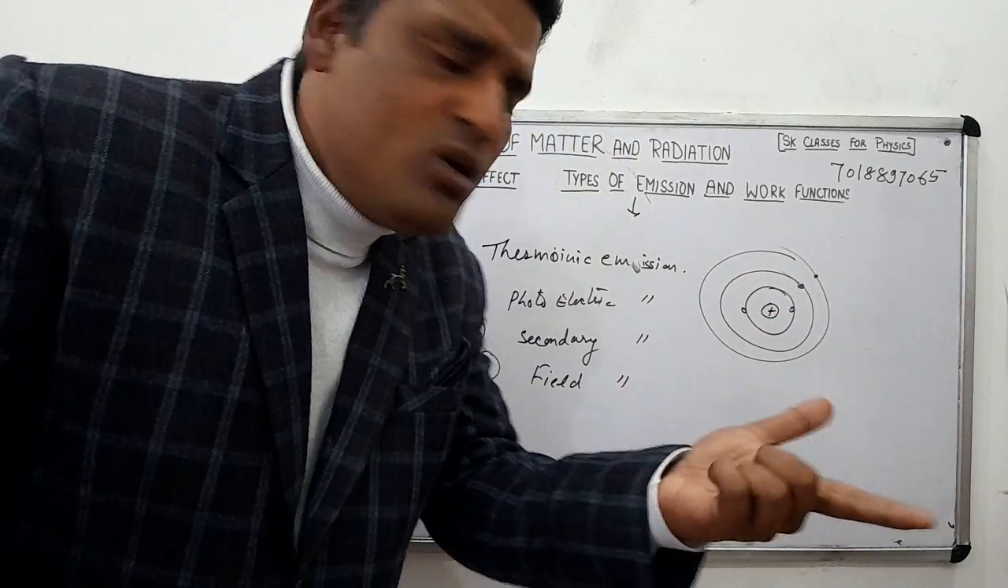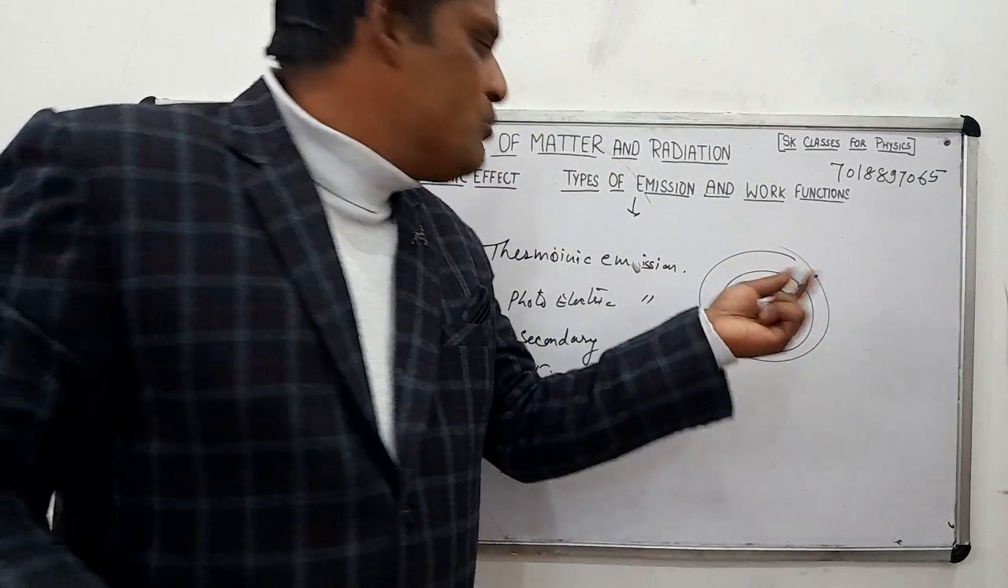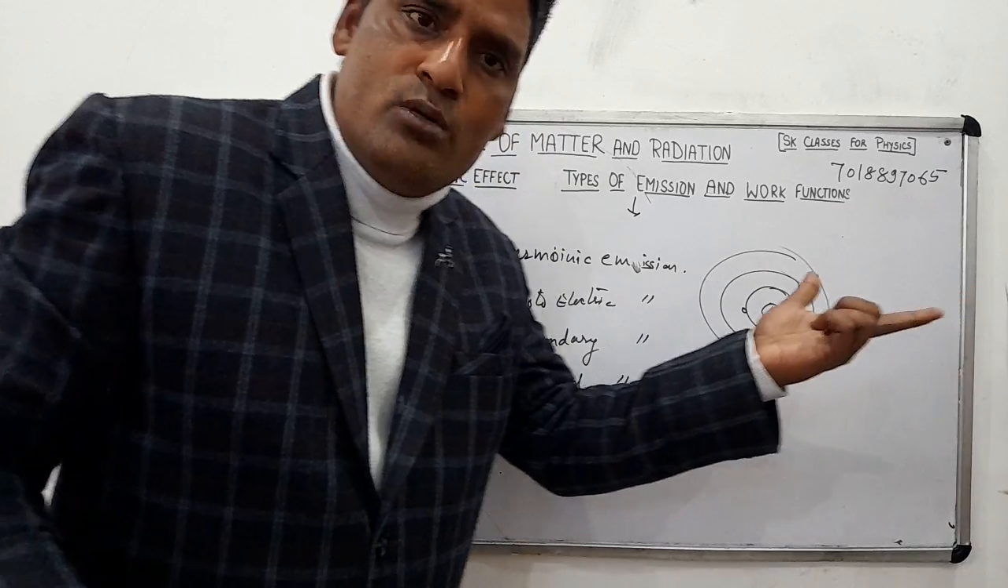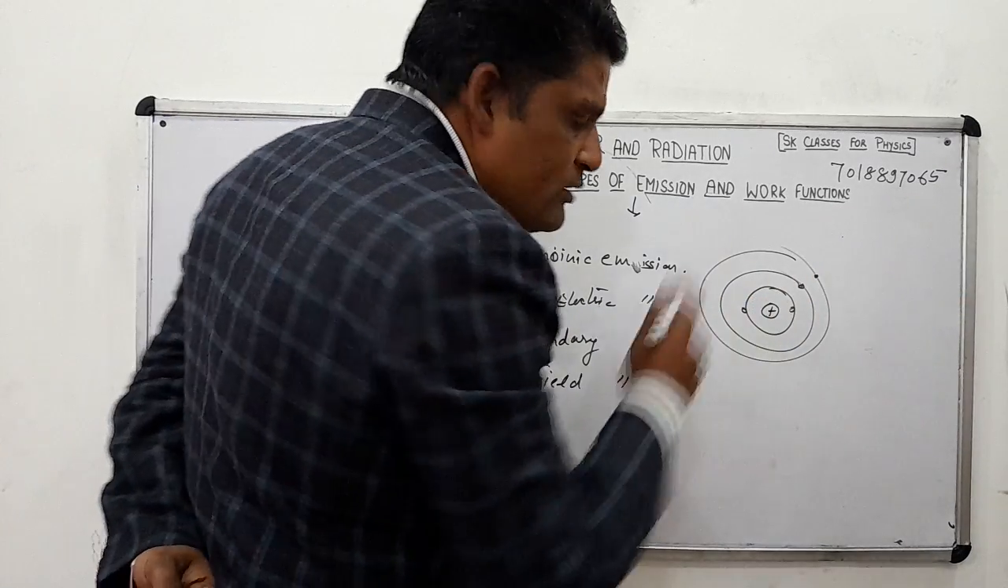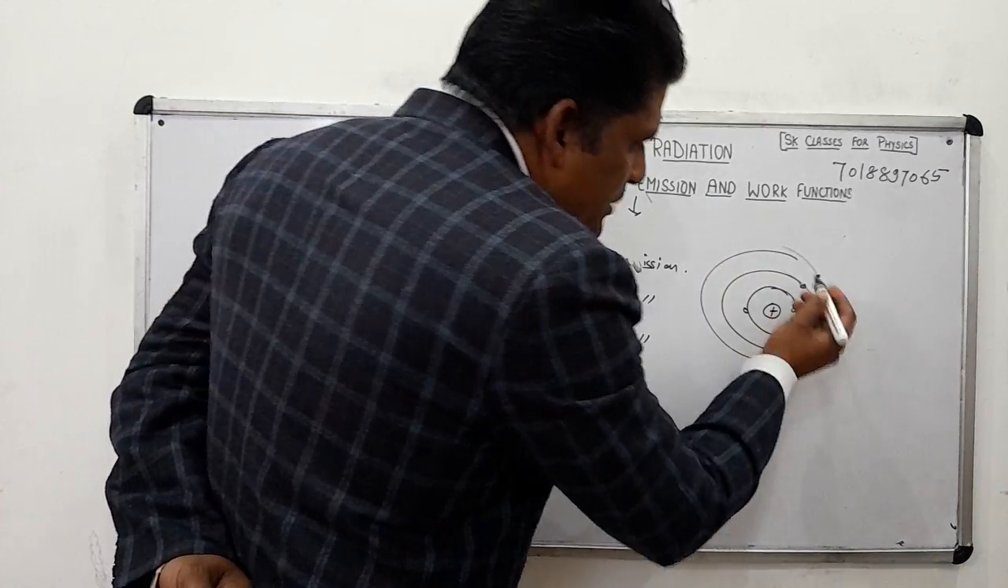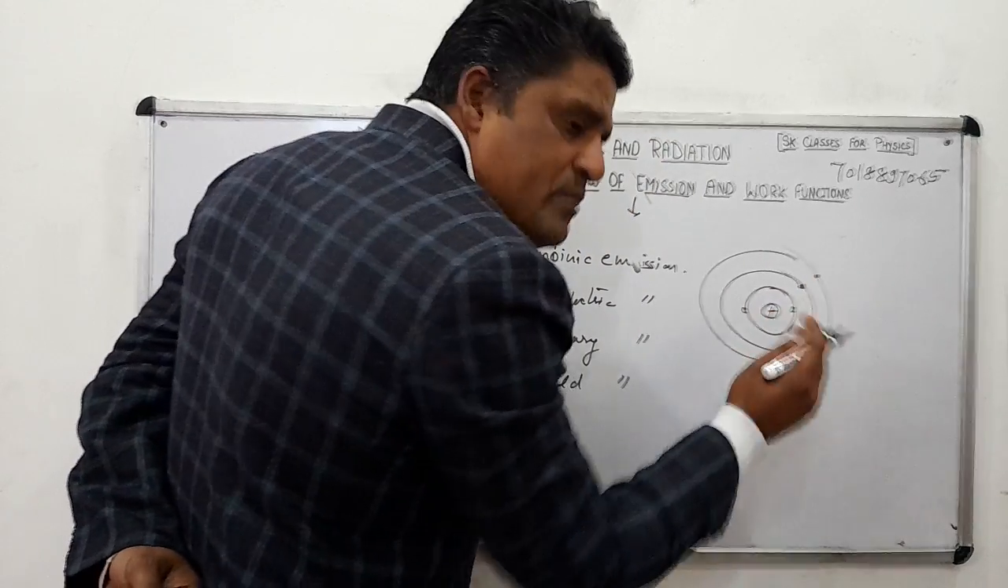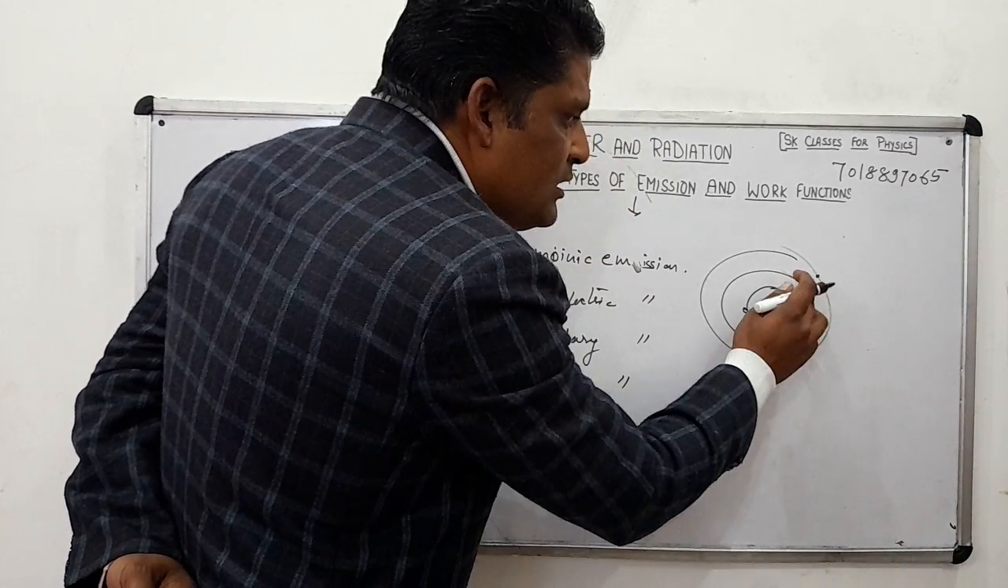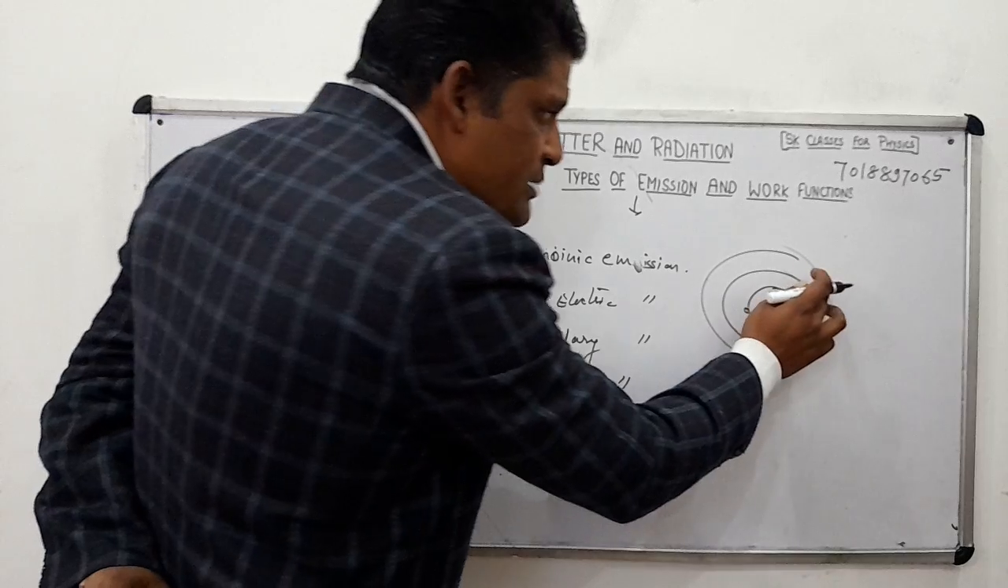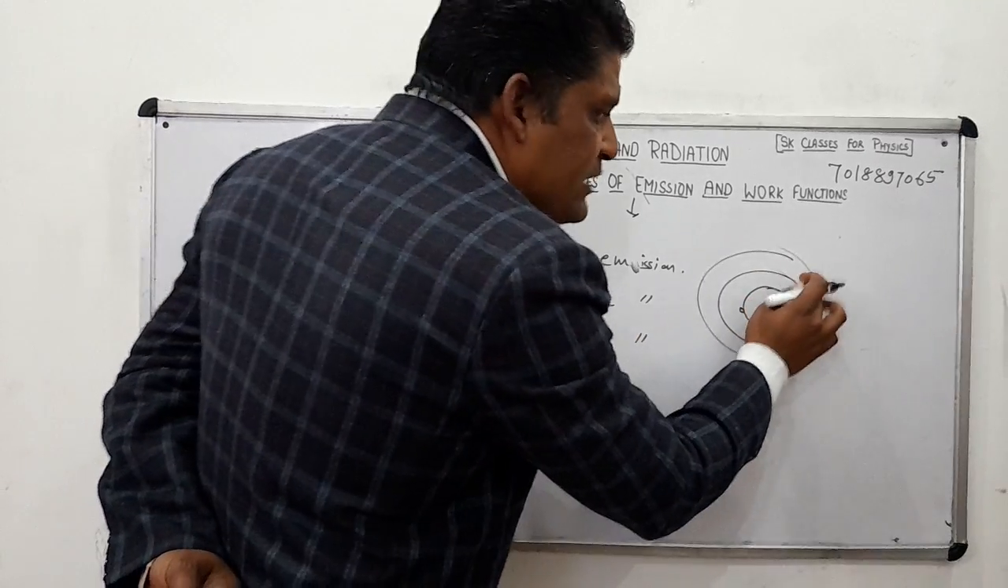is equal to 0, because an atom is electrically neutral. The number of protons is equal to the number of electrons. What will happen when we apply energy to this metal piece? These electrons get free.